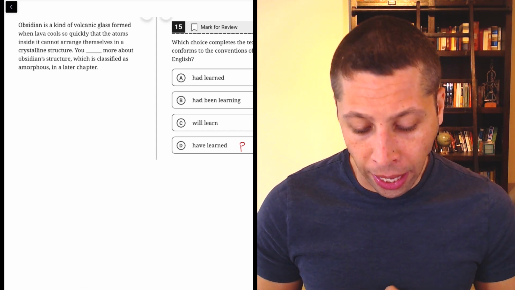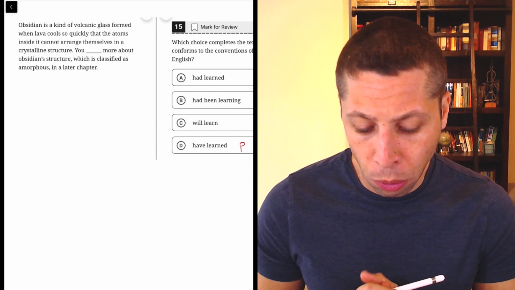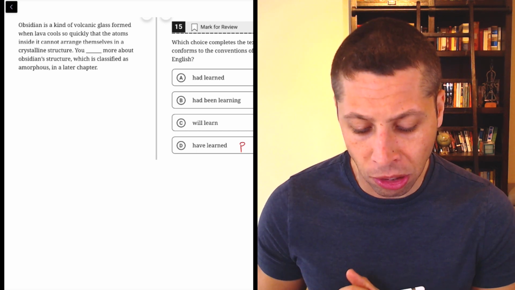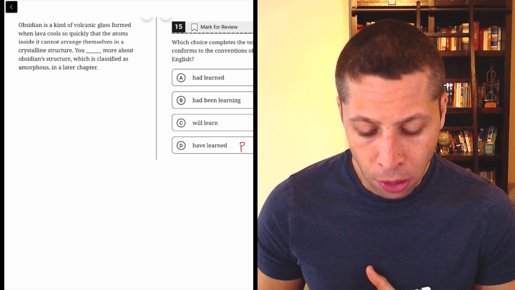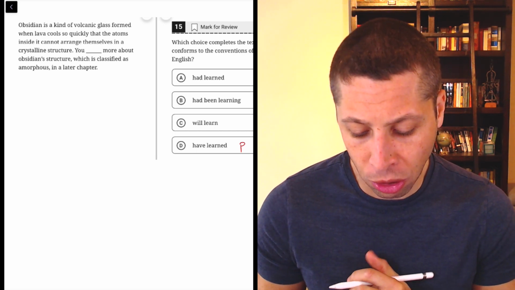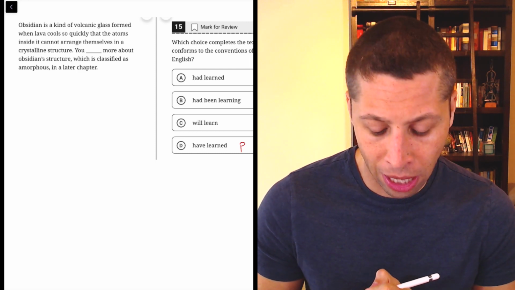Obsidian is a kind of volcanic glass formed when lava cools so quickly that the atoms inside it cannot arrange themselves in a crystalline structure. You blank more about obsidian structure, which is classified as amorphous, in a later chapter.